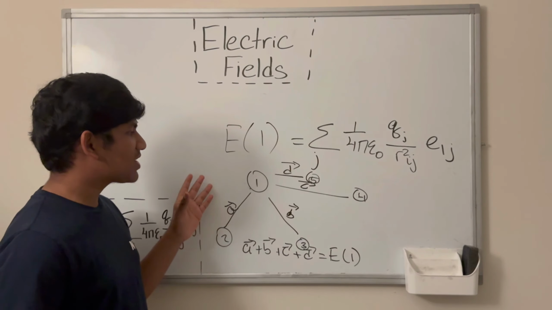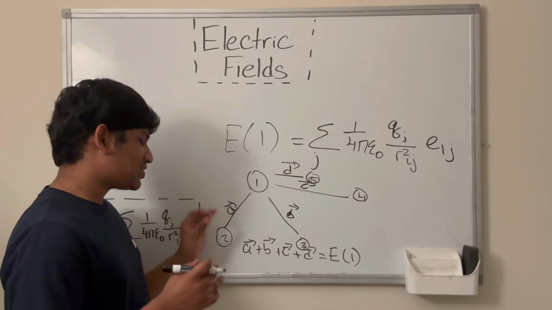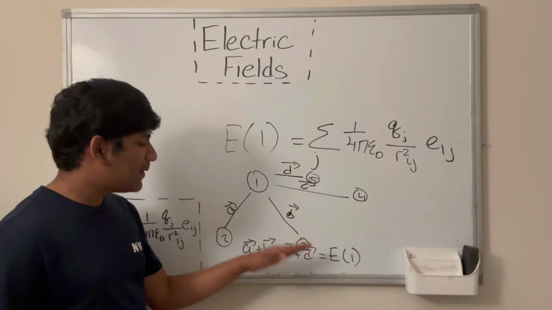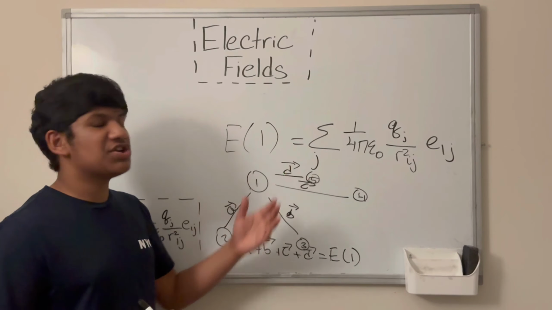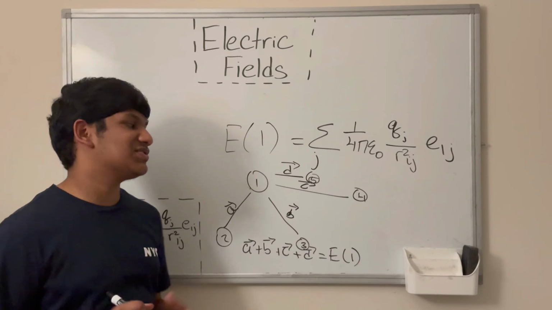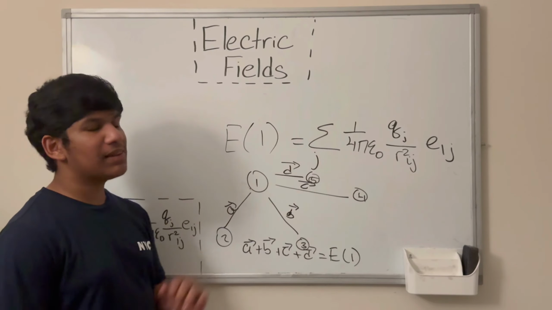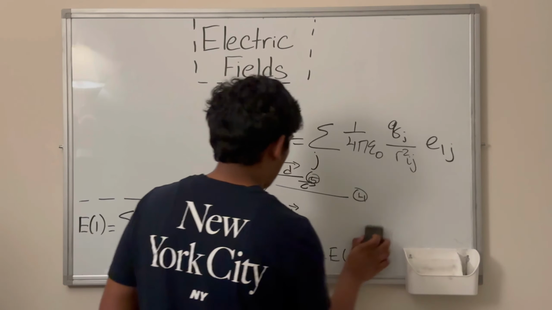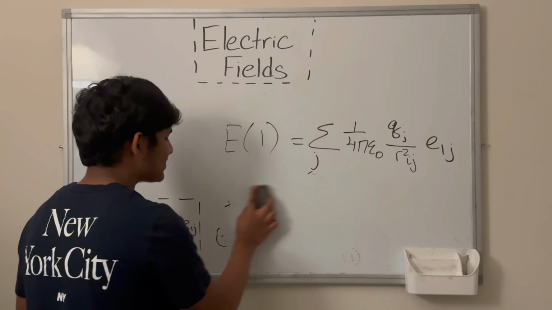So in essence, we're just considering the electric field on particle 1. That's the electric field on particle 1 because of particle 2, the electric field on particle 1 because of particle 3, the electric field on particle 1 because of particle 4, and so on. And if we sum all those vectors, or all those electric field constituents, together, we get this formula over here. Now, that's essentially the intuition behind that formula, but let's elaborate more on it. So the index is J.